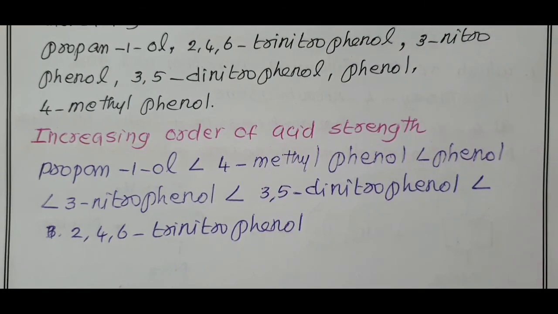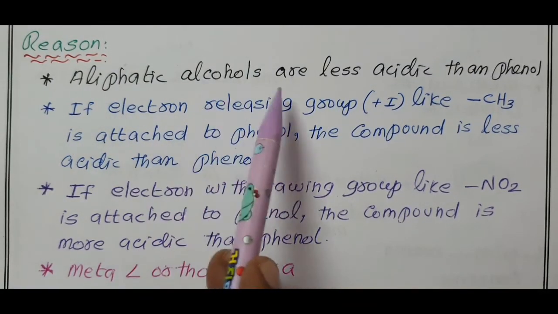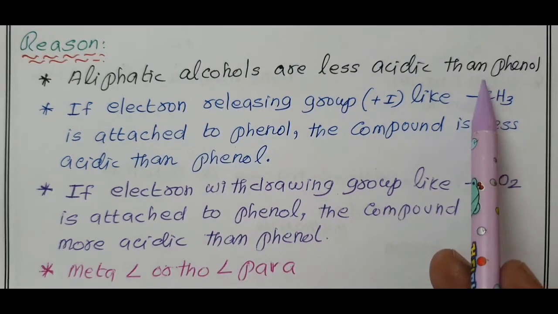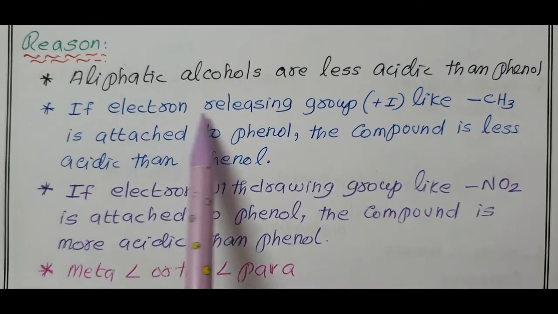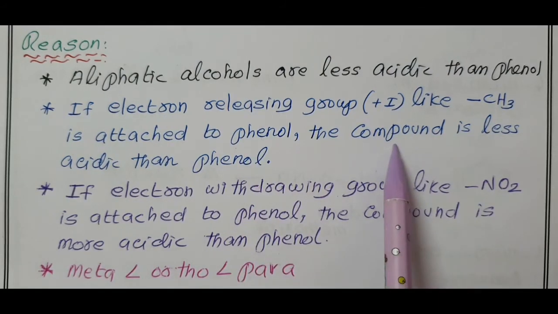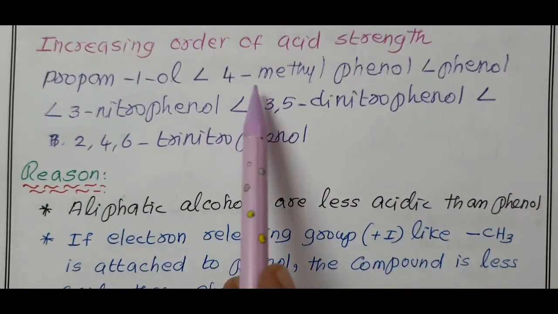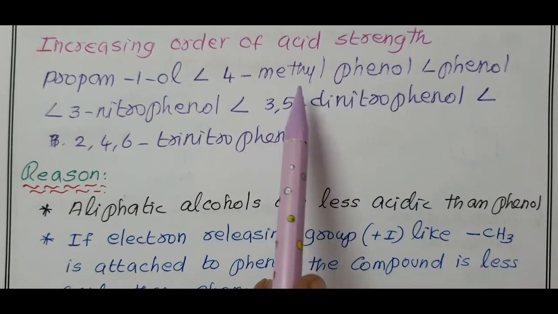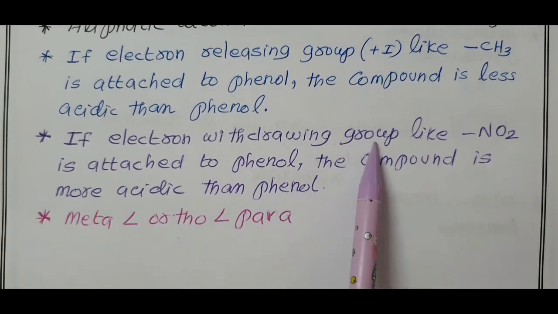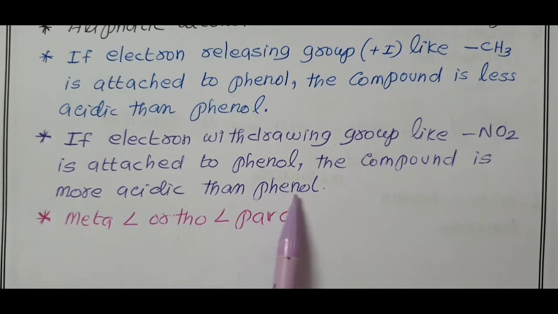Now I write the reason also. Reason: aliphatic alcohols are less acidic than phenol. Therefore, propan-1-ol is less acidic than phenol. If an electron releasing group like methyl is attached to phenol, the compound is less acidic than phenol. First propan-1-ol, the second 4-methylphenol. Methyl is an electron releasing group which decreases the acidic strength of phenol. If an electron withdrawing group like NO2 is attached to phenol, the compound is more acidic than phenol.